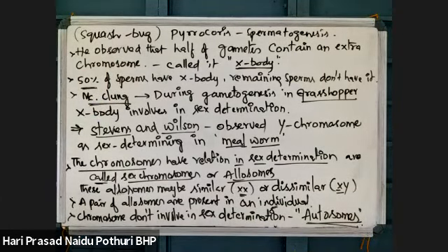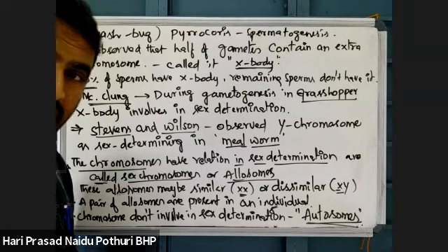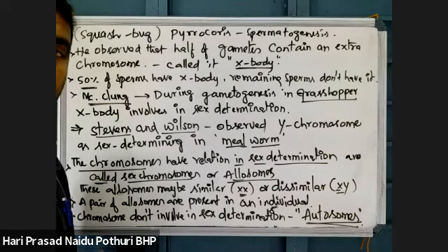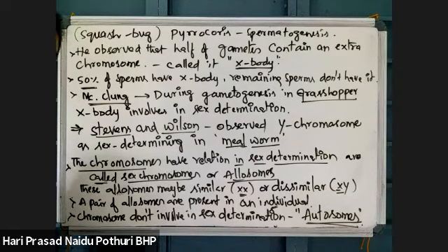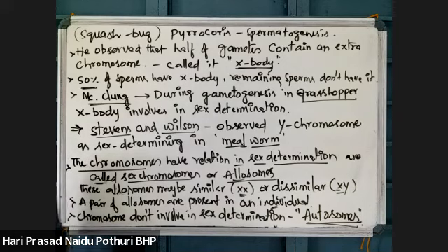Usually, the majority of organisms have a pair of allosomes or a single allosome. We will see some examples, then you can understand. Autosome number is also different from one individual to another based on the total number of chromosomes. We have 23 pairs, but some organisms may have one or two pairs like that. That is entirely different.